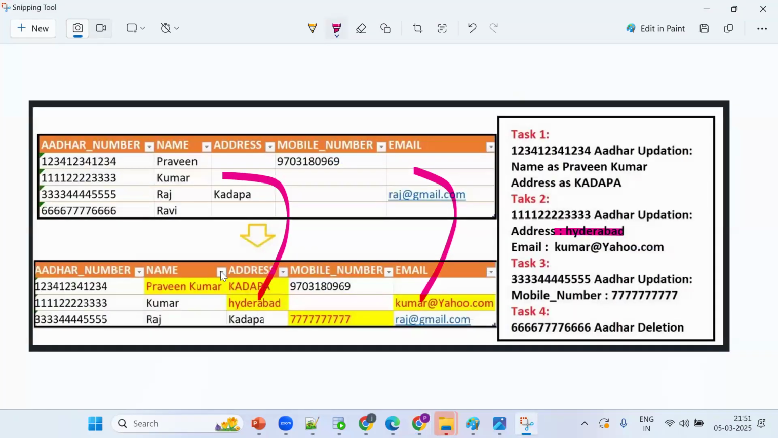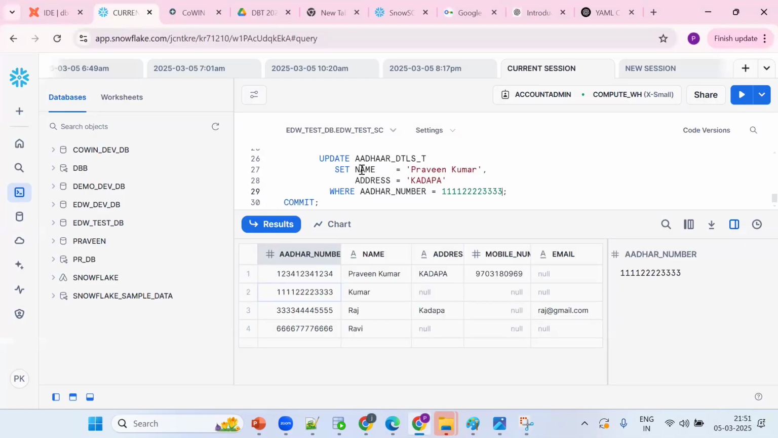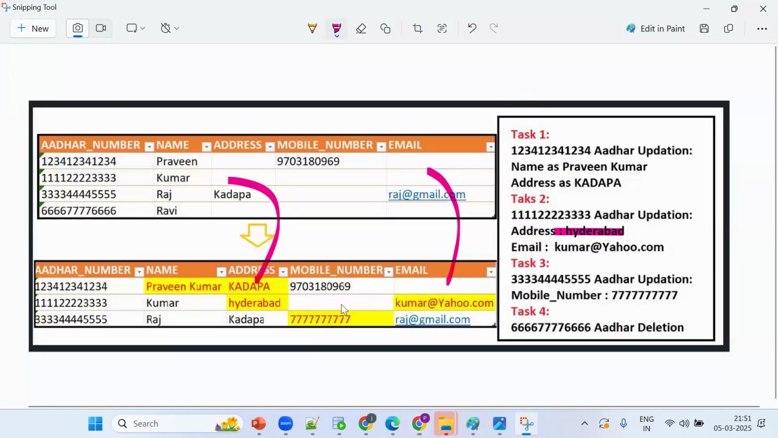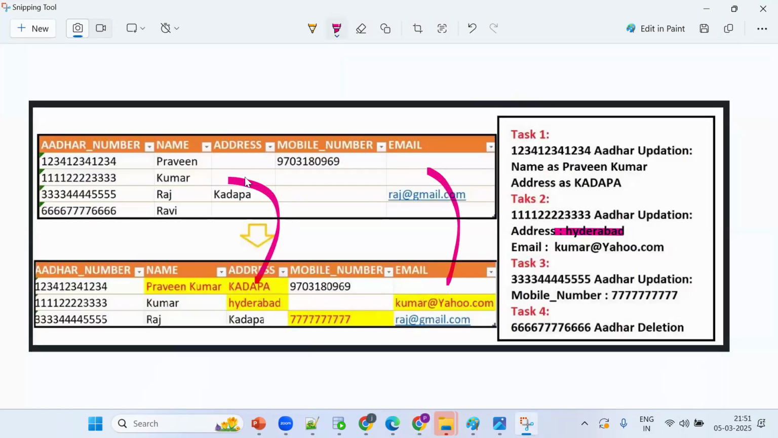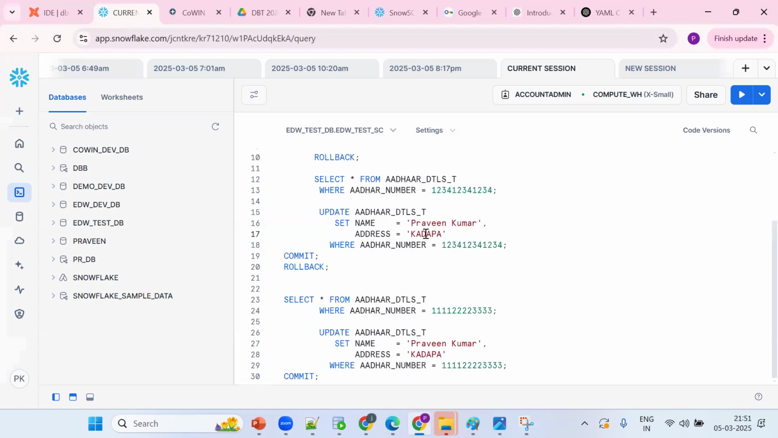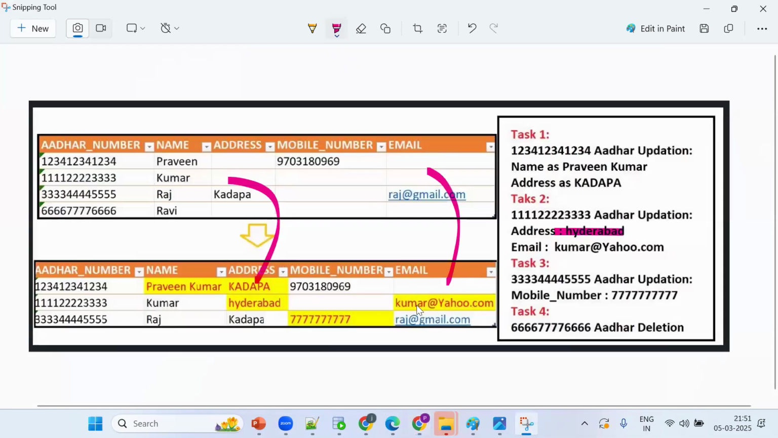Now what do they want to change? They want to change the address and email columns. Okay, so address. What address do they want to make it? So see, Hyderabad. Okay. One more thing: they want to change the email.